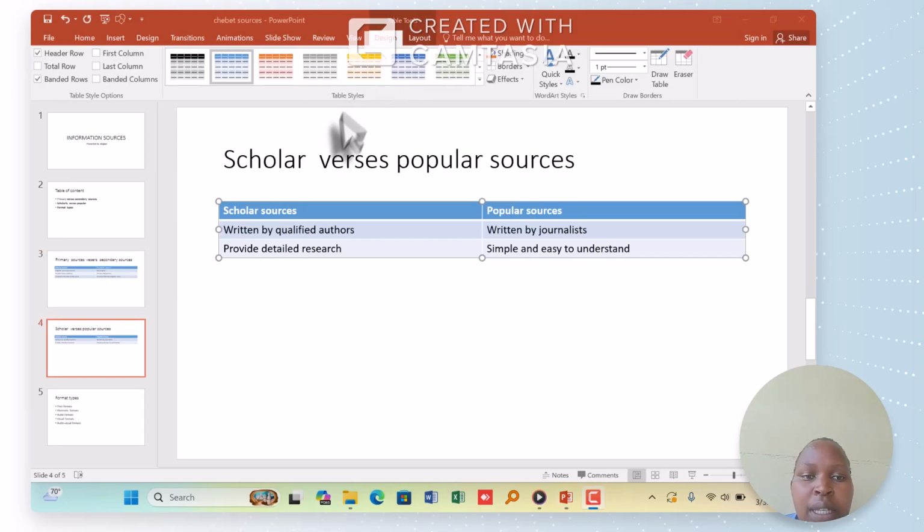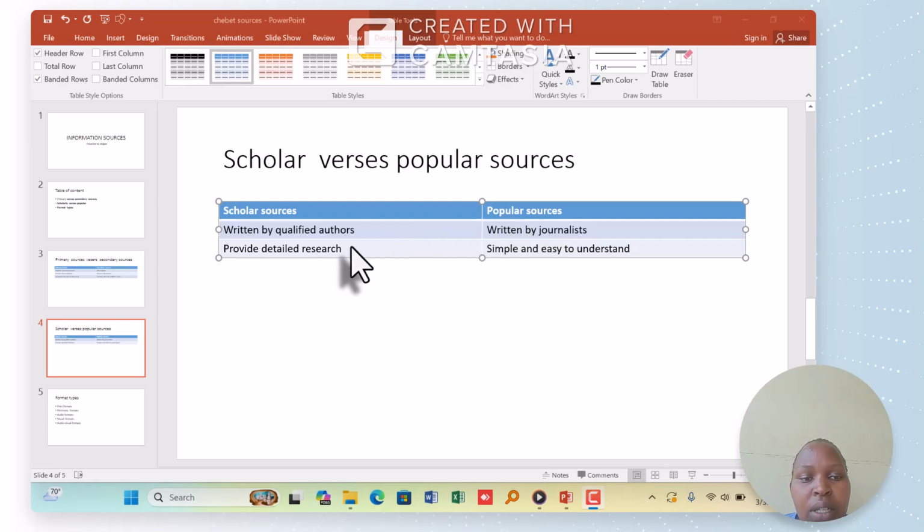Okay, friends, in this slide we have scholar sources versus popular sources. Scholar sources are written by qualified authors, while popular sources are written by journalists.